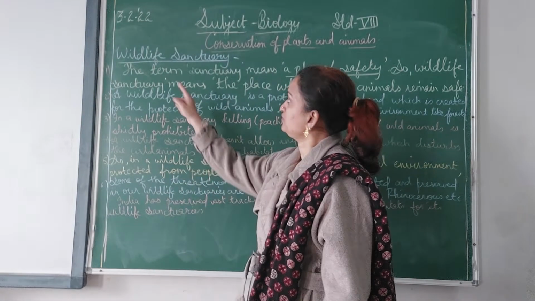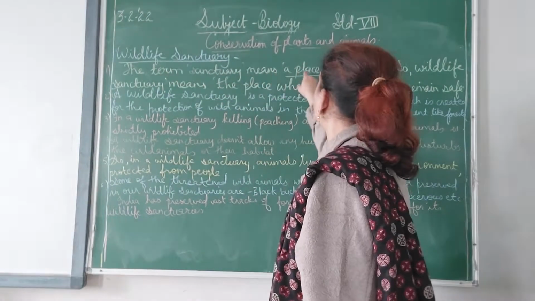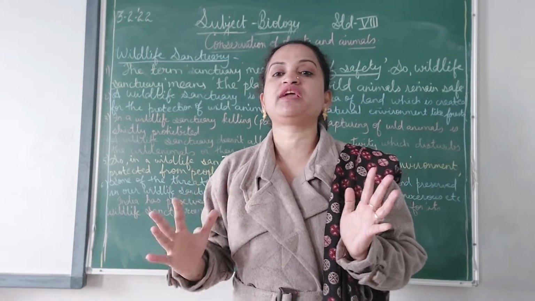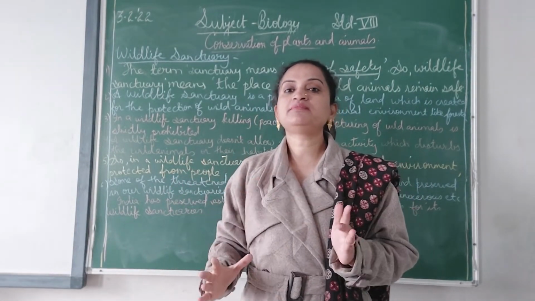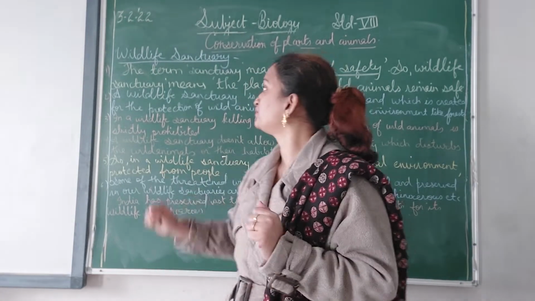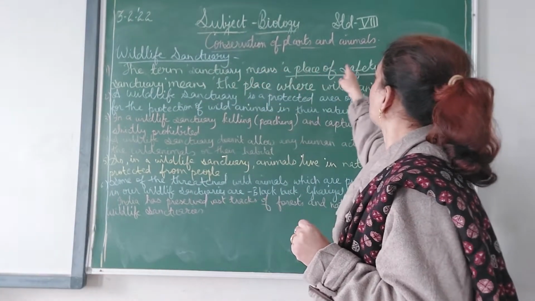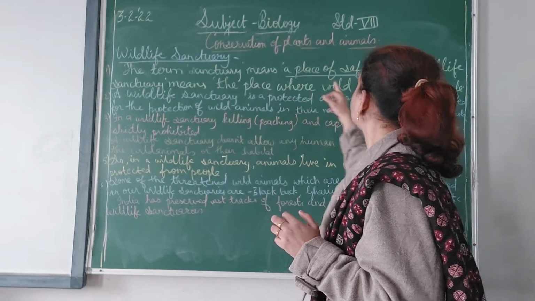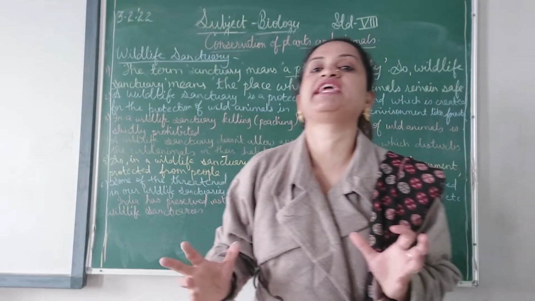Now, the term sanctuary means a place of safety, where the animals are safe. So wildlife sanctuary means the place where wild animals remain safe.